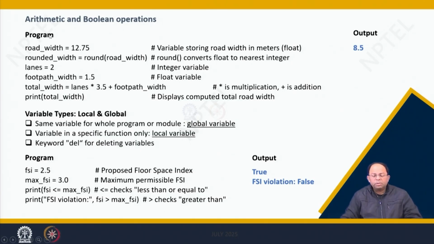So variables in a specific function are known as local variables, but global variables are those variables which are declared outside the function, and we can pass those inside a function, and then the function can return those variables back. So the variable value keeps on getting changed, right? And so that's a global variable.